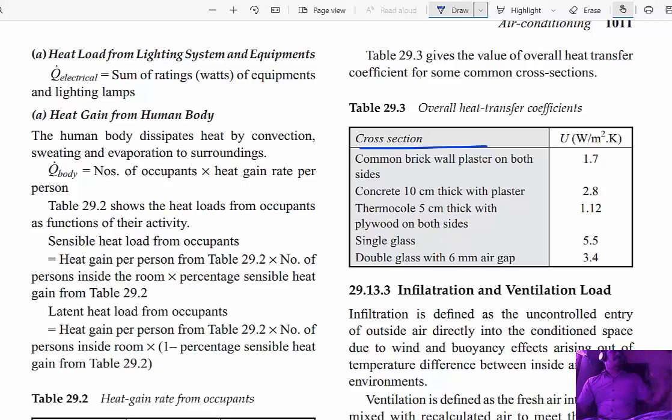Infiltration means fresh air is coming into the room, and ventilation means exhaust CO2 or high temperature air is delivered from the room to the atmosphere. Both have the same kind of operation, but infiltration sucks in fresh air, while ventilation rejects the CO2. Therefore, the infiltration fan is fitted at the bottom of the room and the ventilation fan at the top, because CO2 is a lower density gas and it is also heated.